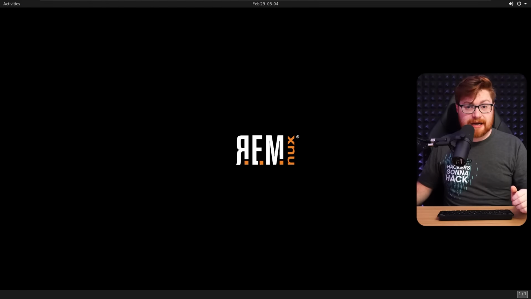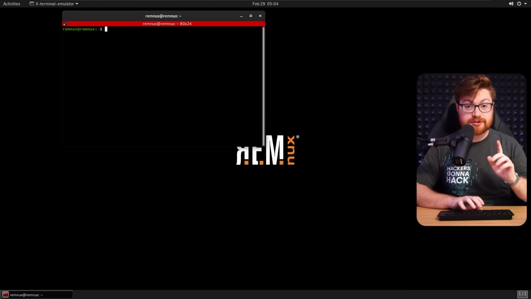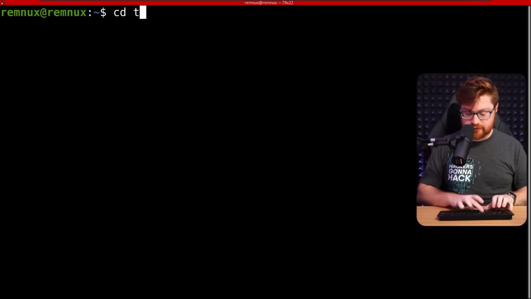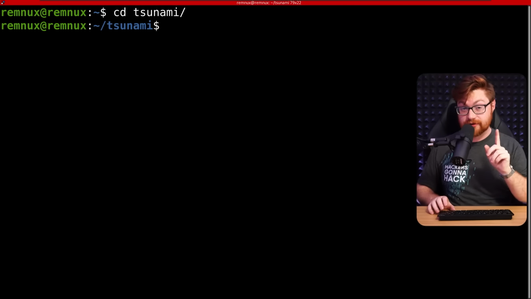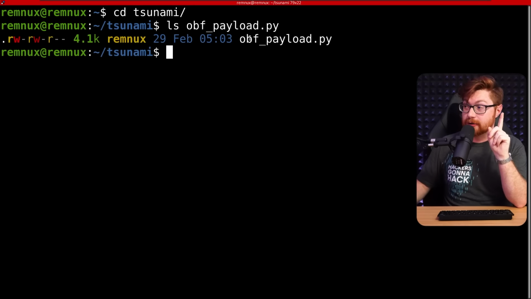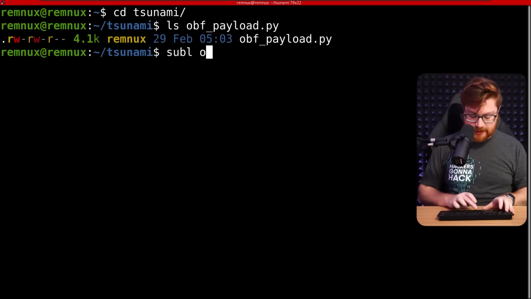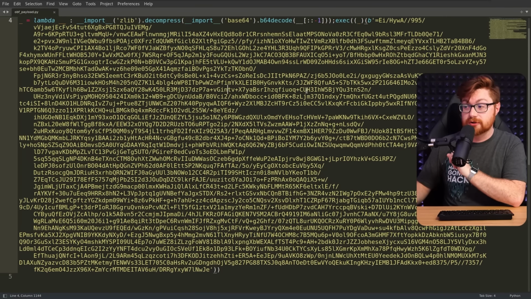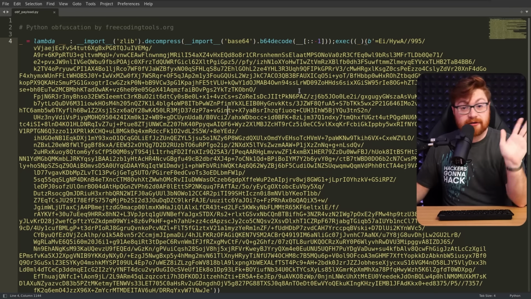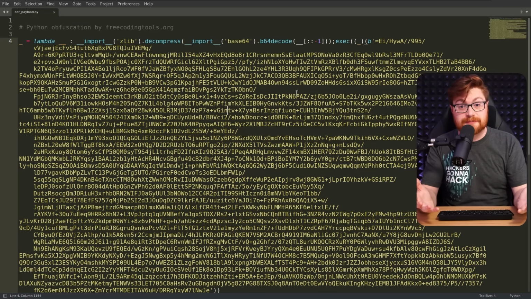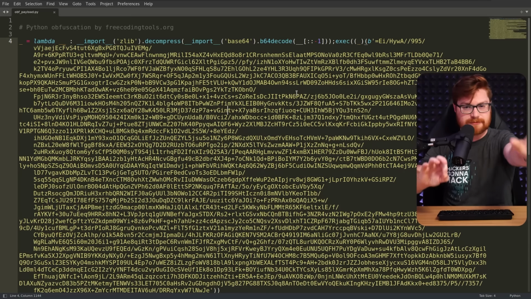Alright, so let's get back on the keyboard and let's start to dig into this. I'm inside of Remnux, the reverse engineering malware Linux distribution, and I am going to open up a terminal. I've created a directory called Tsunami for this, and I'll explain that a little bit more, but I do have the obfuscated payload present in this directory. If I open it up with Sublime Text, my text editor, this is the sample that we were just looking at. This is what was spit out by freecodingtools.org, whatever, and this should theoretically just be our os.system print username, right?